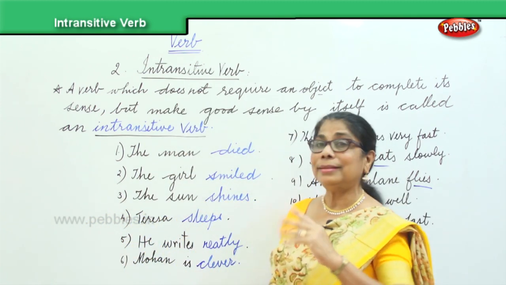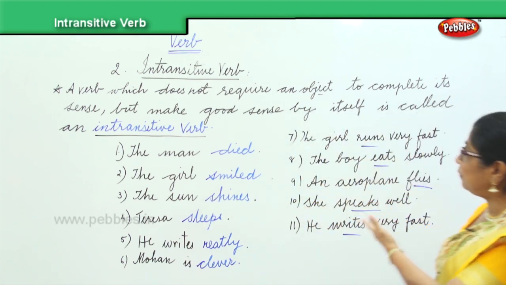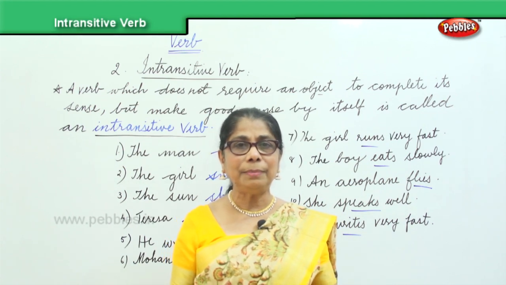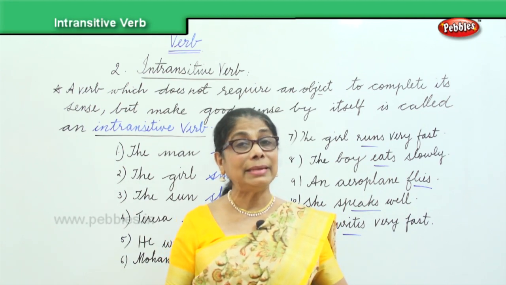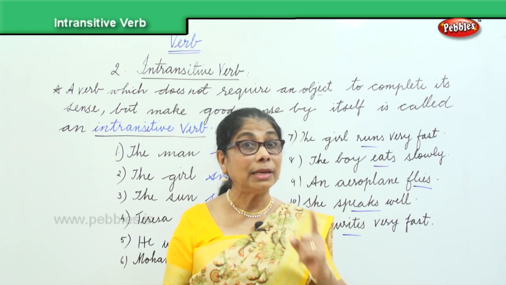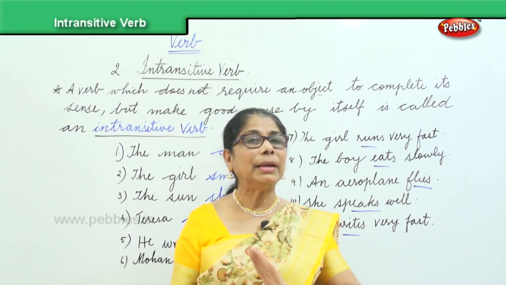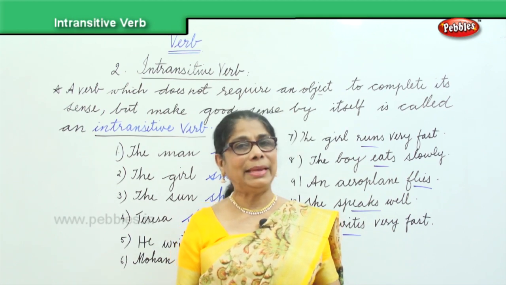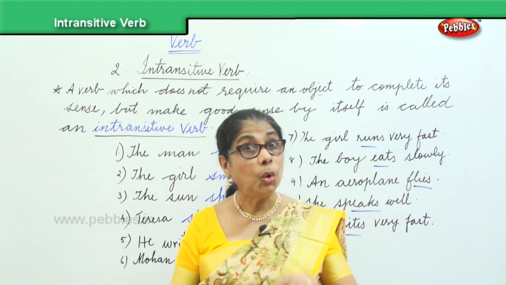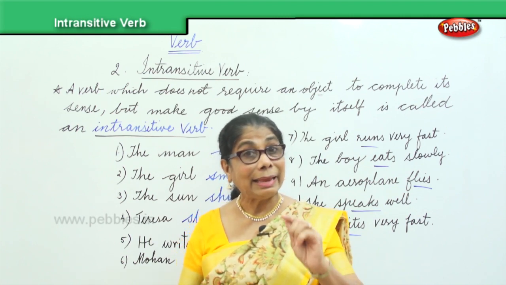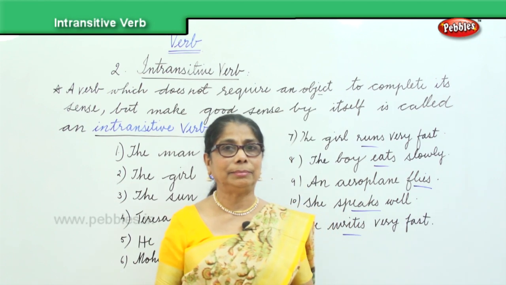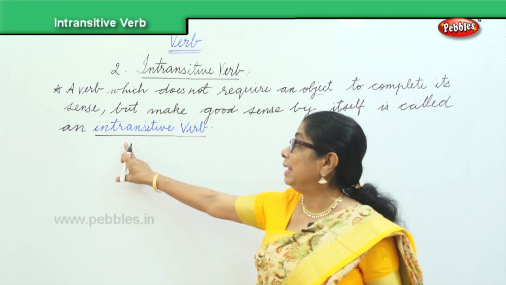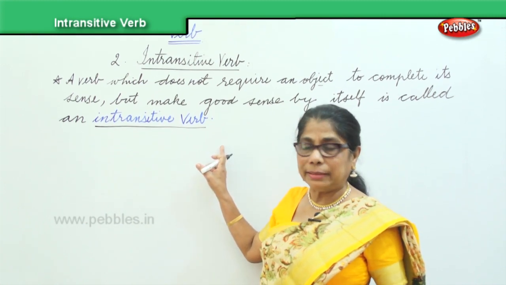The man died, the girl smiled, the airplane flies, he speaks well. In the intransitive verb, by itself, it makes sense. It does not need an object. Only we need to remember, intransitive verb does not need an object. By itself, it makes sense. We'll do a small exercise for us to understand intransitive verb better.